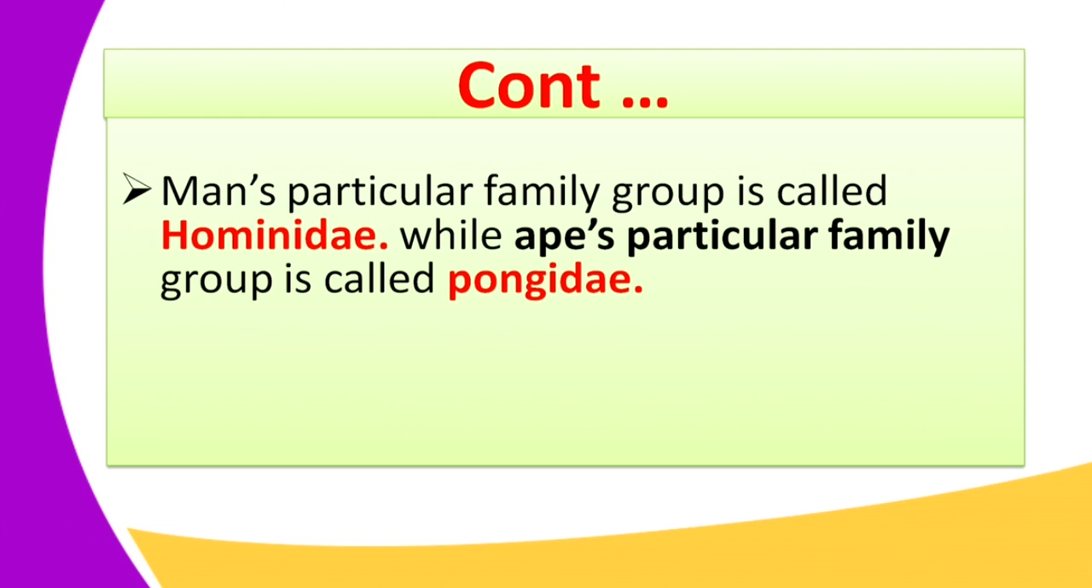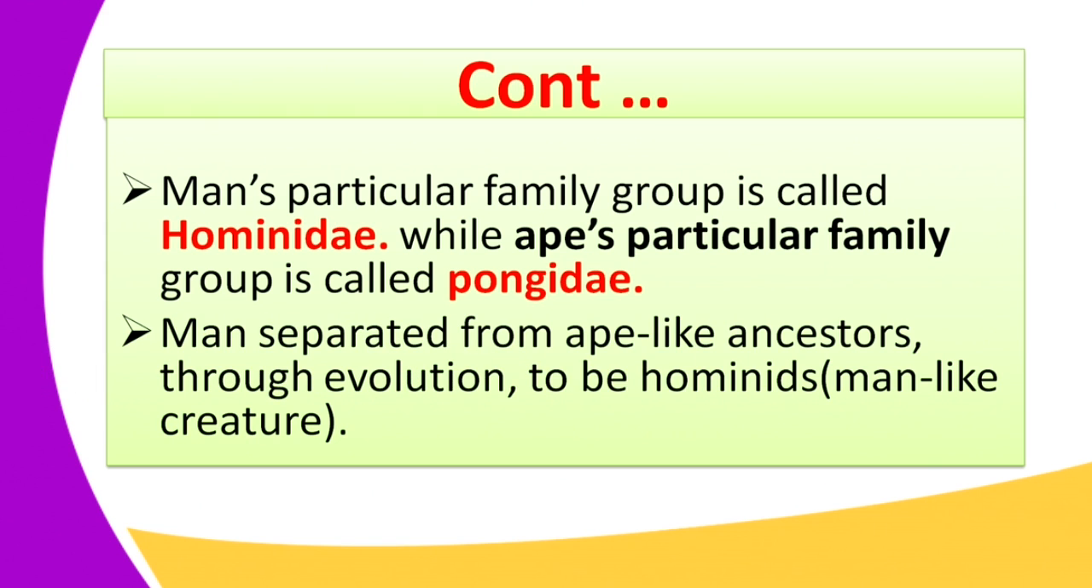So they are the ones who have provided this information. And man separated because initially it was known as the hominidae. In that case, man separated from ape-like ancestors, that is the primates, the hominidae, through evolution over millions of years to hominids. When you talk of the hominids, it means man-like creature.